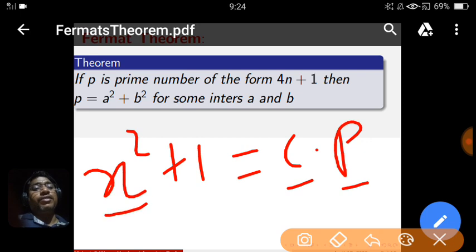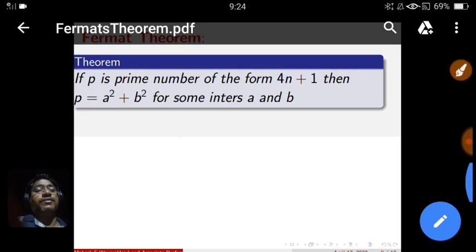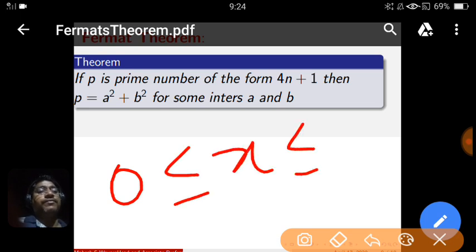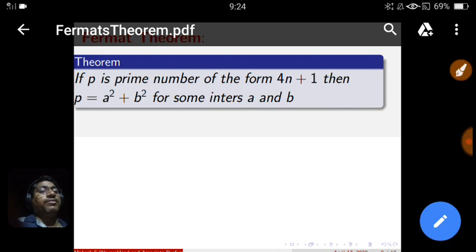Look at what values of x we can choose. Since we are taking the remainder when divided by p, your x has to be chosen between these values. Coming 0 means p, so this is your possible range. We can restrict further the size of x. Look, we can see in the next slide.